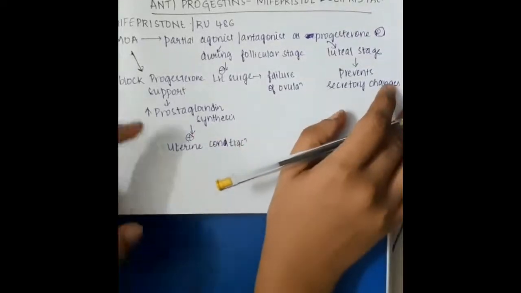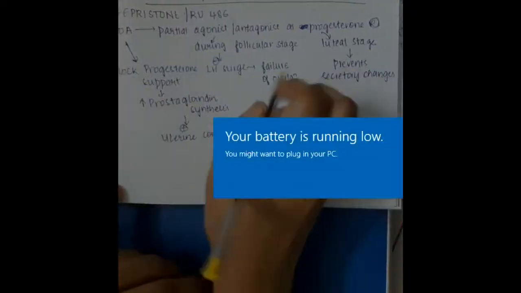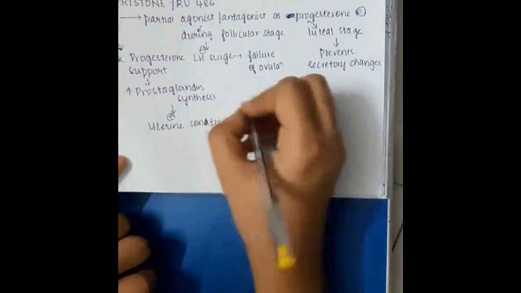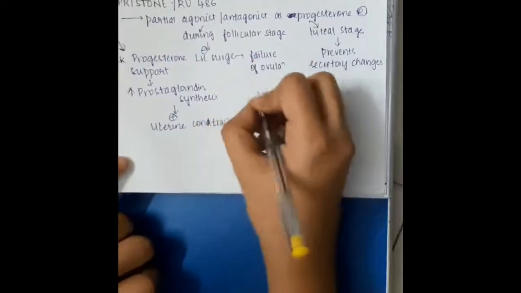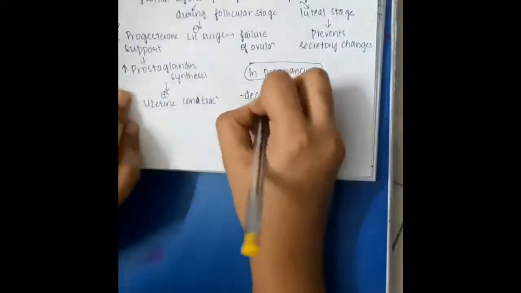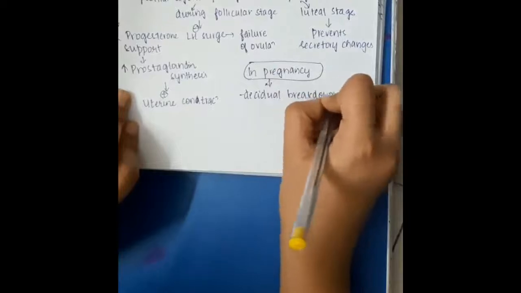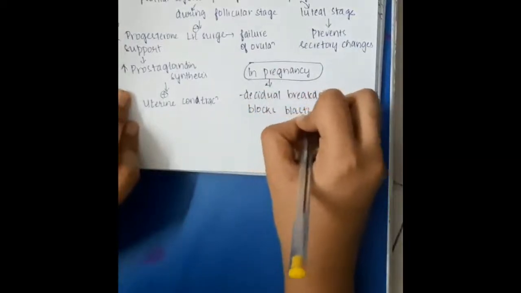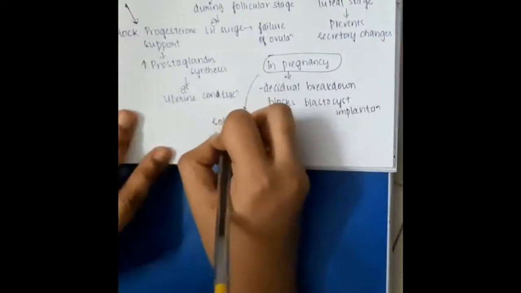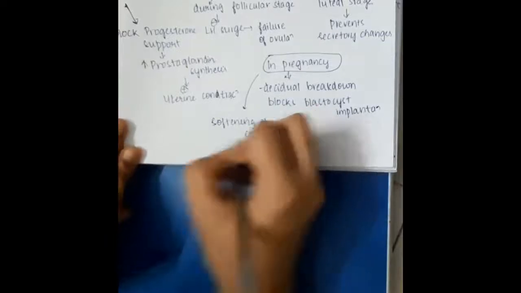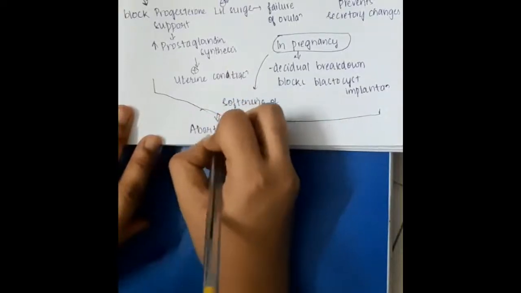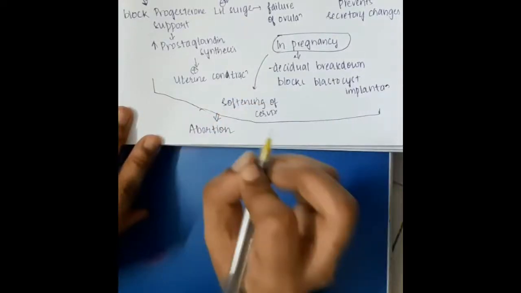Then after that in pregnancy also the action differs. In pregnancy it causes mainly decidual breakdown, and thus it also blocks blastocyst implantation. It also causes softening of the cervix, and thus all these changes will lead to abortion. So you can use this mifepristone in abortion mainly.